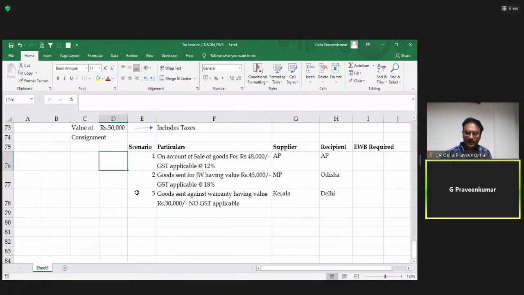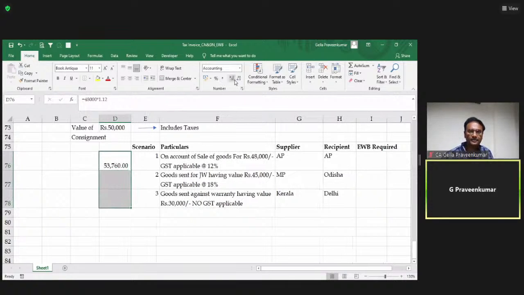First point, my value of consignment is 48,000. On that, my GST is applicable at the rate of 12%. So 53,760 is going to be the cost of the consignment. Now, law says value of consignment including taxes, if it is exceeding 50,000, then e-way bill is required. So answer for scenario number 1, yes.